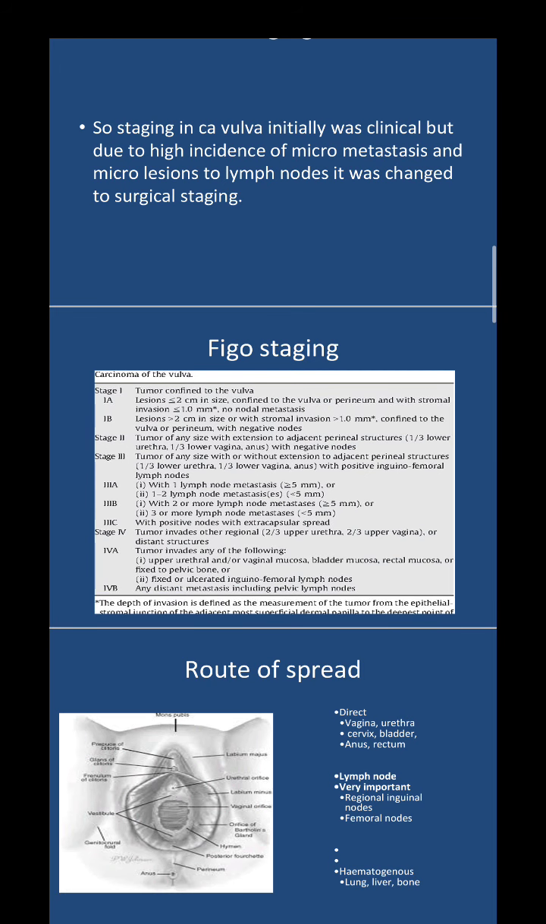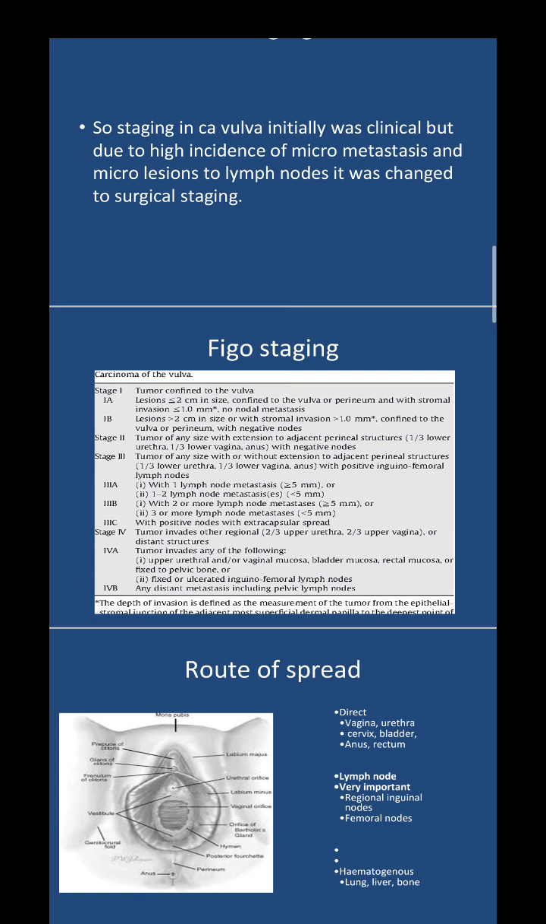So either you mug it up or you try and understand it or remember it in any which way you want, but this has to be presented in the paper if it is asked. So stage 1 is basically tumor confined to the vulva. 1A is lesion less than 2 cm with no nodal metastasis. 1B is lesions more than 2 cm with stromal invasion with again no lymph node metastasis.